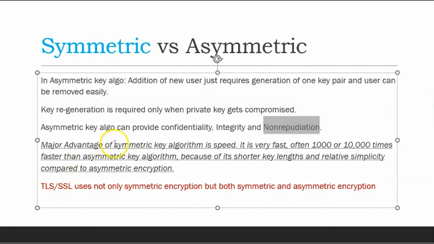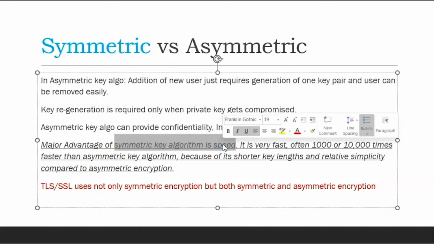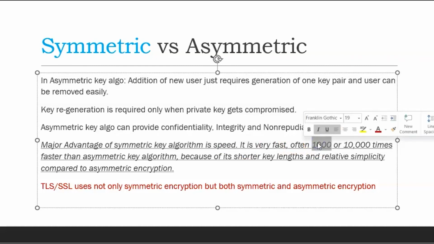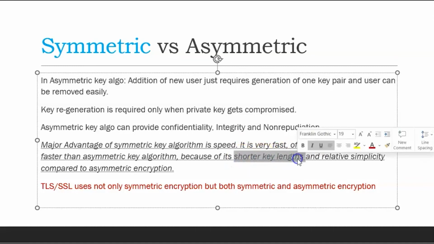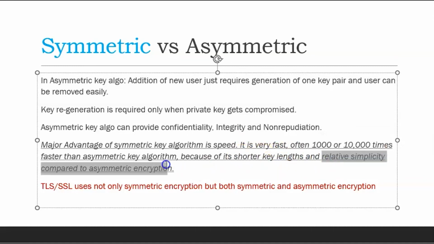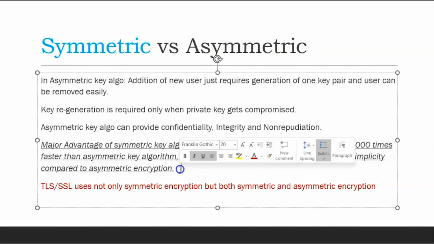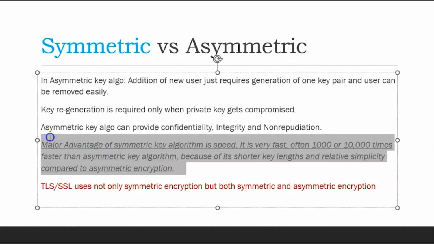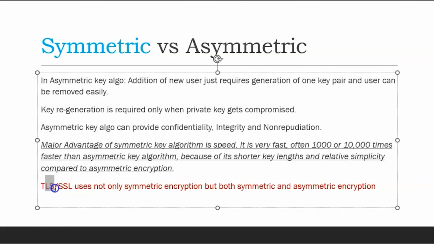Then why do we still use a symmetric key? Because of the speed, the industry usability, and the simplicity of symmetric key algorithms. They are 1,000 or 10,000 times faster than asymmetric key algorithms because of their shorter key length and relative simplicity. So industry uses symmetric keys also because of the speed. And the best example is TLS and SSL.